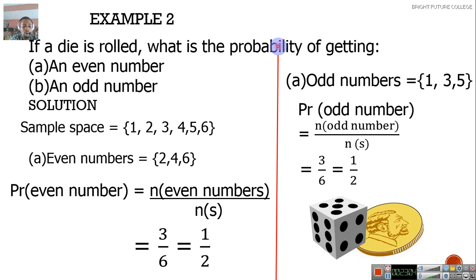I want you to note that the plural form of die is dice. Dice. That is the plural form of die. Let's make progress.